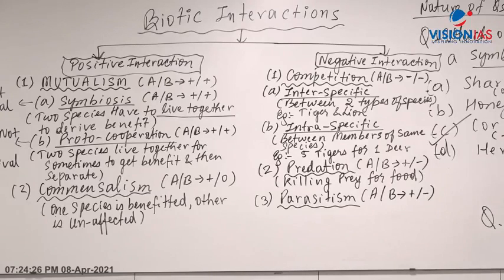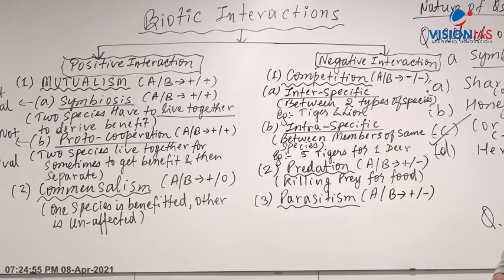Atithi kab jaoge? A guest comes to your house and is not willing to leave. Any guest comes to your house and wants to stay in your house, doesn't want to go. However much you try to send them away, they don't want to leave. Atithi kab jaoge? Right? That is a parasite and the host.